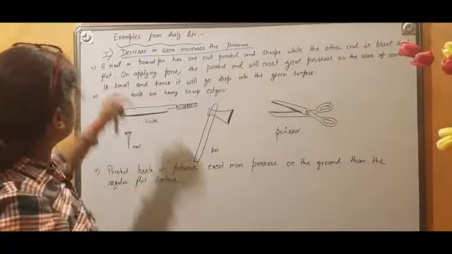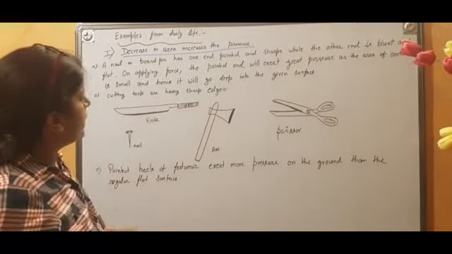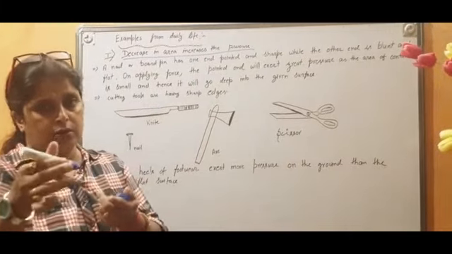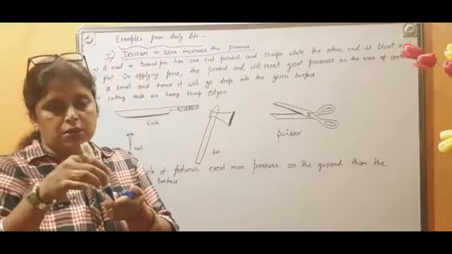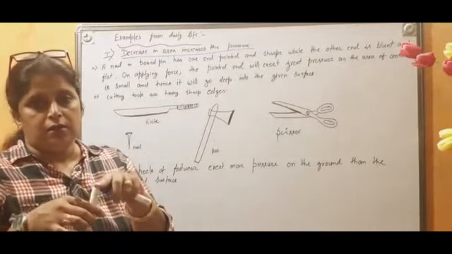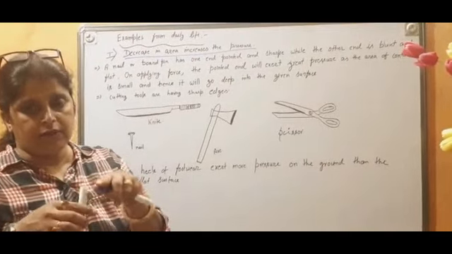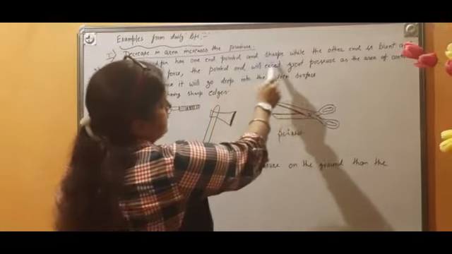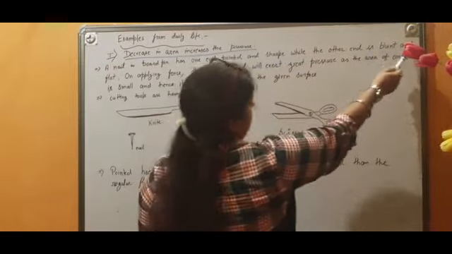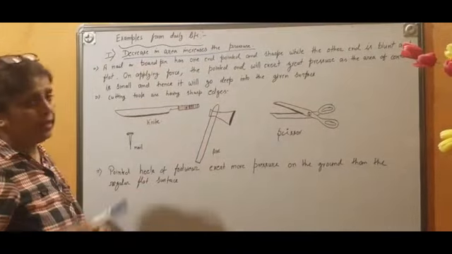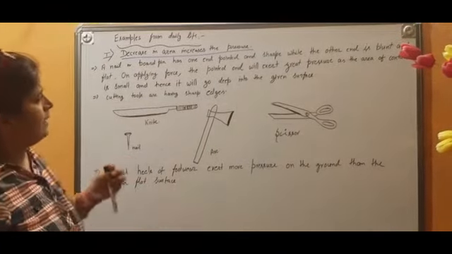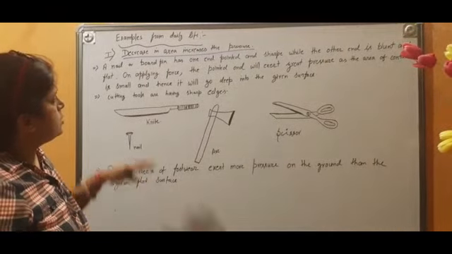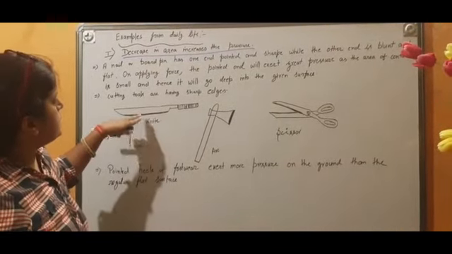See children, I have written here that a nail or board pin has one end pointed. You all have seen that in a nail or in a board pin, one point is sharp, okay, and the other point is blunt and flat. A nail or board pin has one end pointed as sharp while the other end is blunt and flat. Why? Because we want to apply little force. So on applying little bit force, it is easy to press it inside the surface.